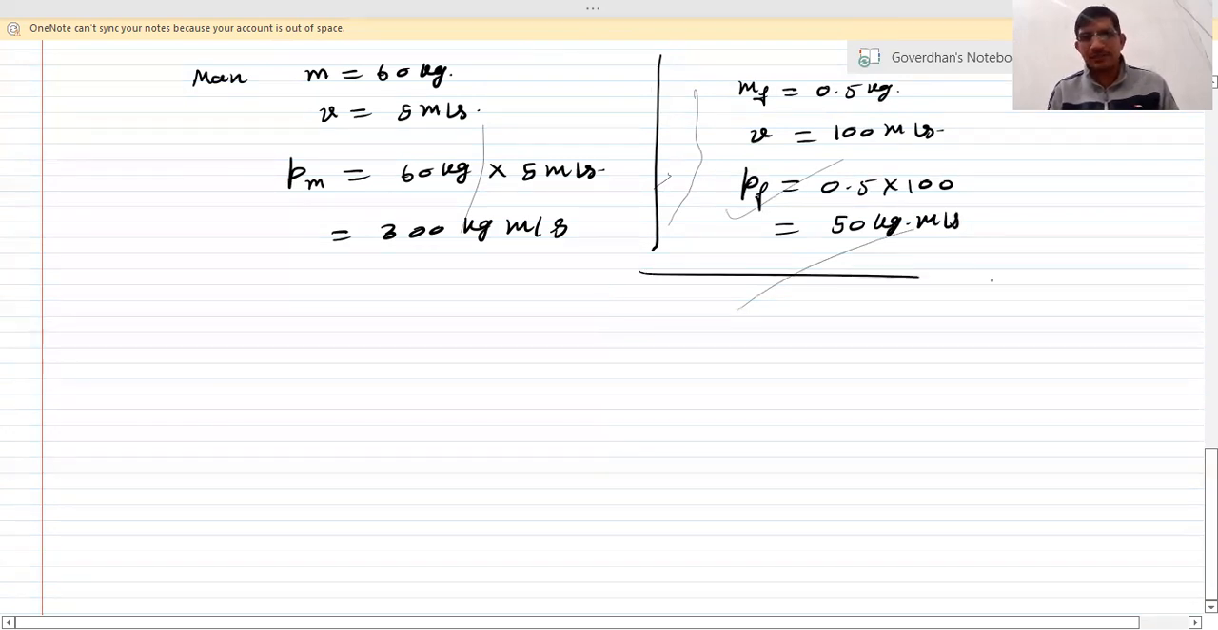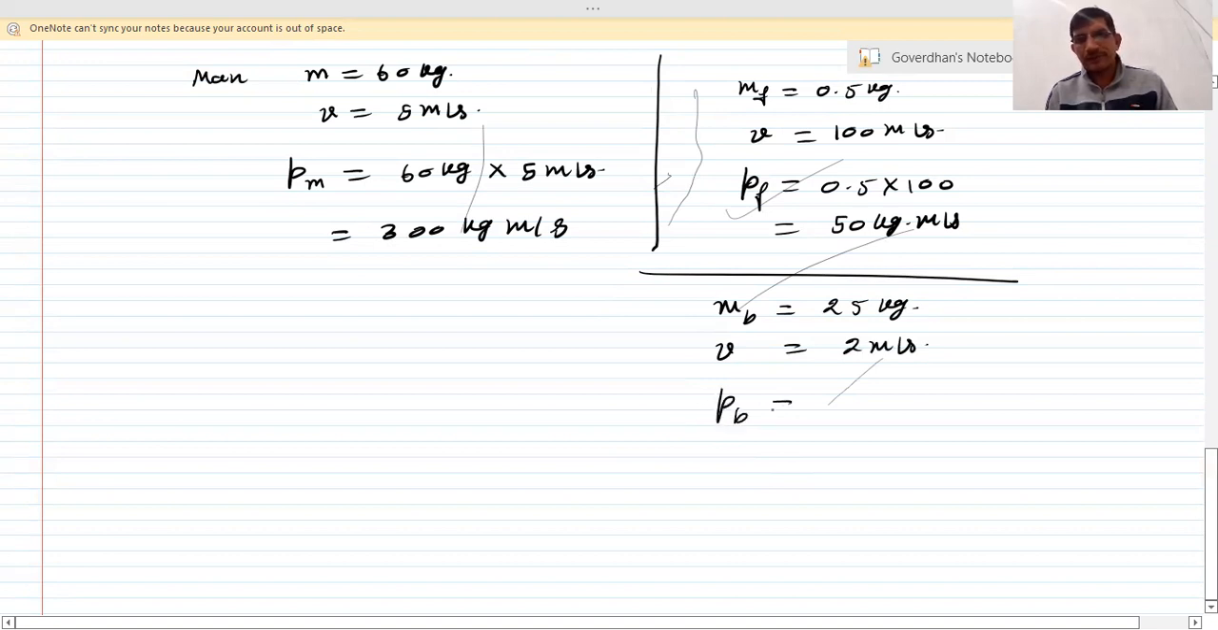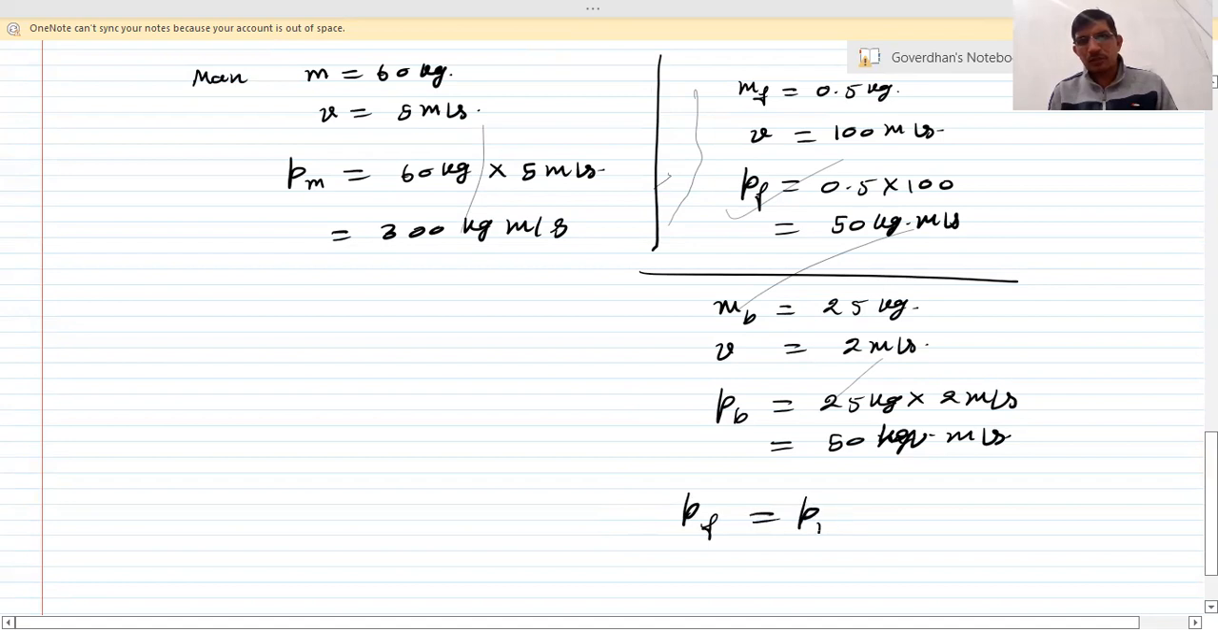Now consider another example. There is a boy whose mass is 25 kg, and he is moving with a velocity of 2 meter per second. What will be his momentum? It will be 25 kg into 2 meter per second, that is 50 kilogram meter per second. Now if you see, the momentum of the football is equal to the momentum of the boy, but there is a huge difference in their masses.